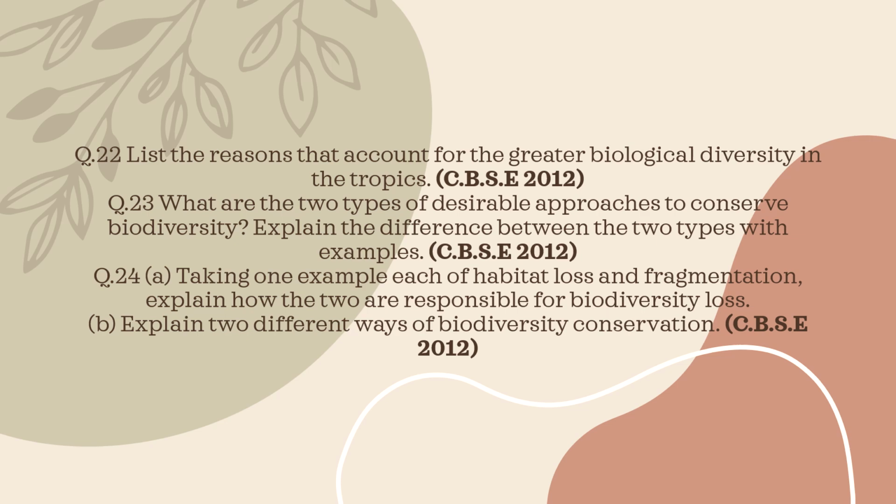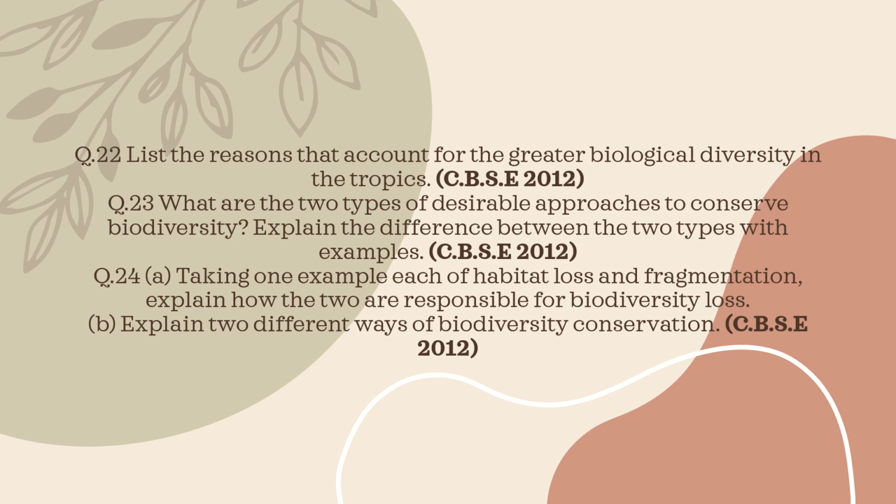Explain with examples. The 2 approaches are in situ conservation and ex situ conservation. In situ conservation involves protecting species in their natural habitats, such as national parks, wildlife sanctuaries, and biosphere reserves. Example, Kaziranga National Park. Ex situ conservation involves protecting species outside their natural habitats, such as zoos, botanical gardens, seed banks, and cryopreservation. Example, zoological parks.